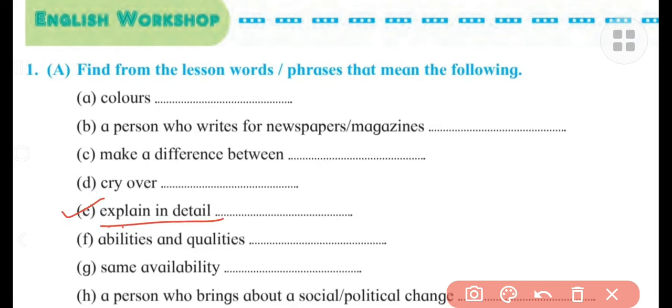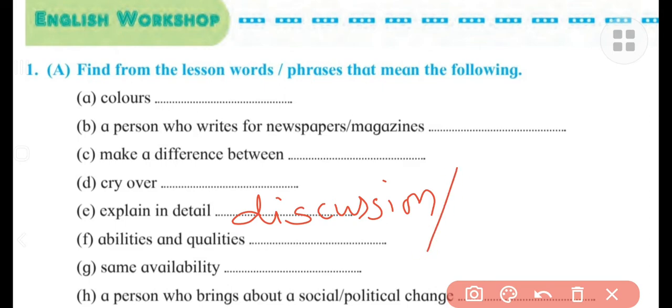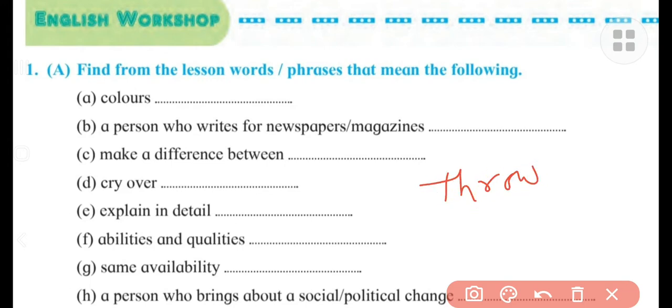Understand? The next is explain in detail. Explain in detail. We have to find out one word for this phrase. Explain in detail. It means discussion. This word is there. And another word which is also given in this chapter is throw light on. Throw light on. So this is also the meaning of explain in detail. Understand?